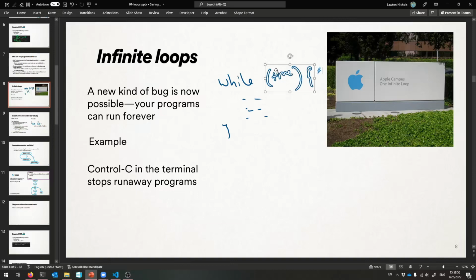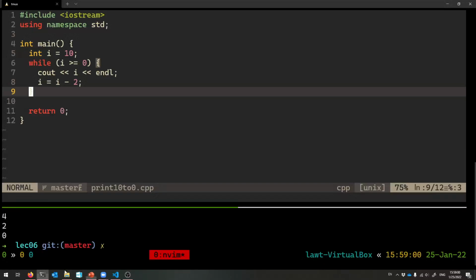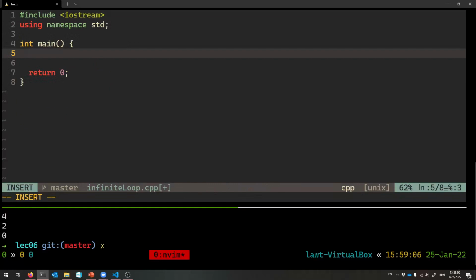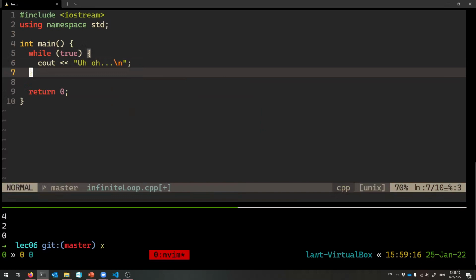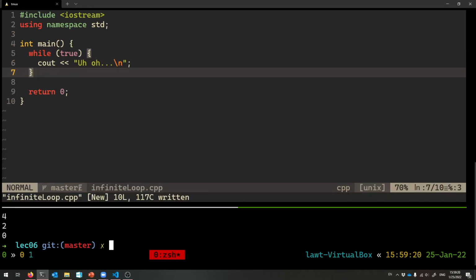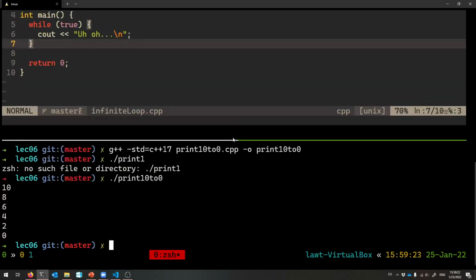But there are much more subtle ways of ending up with the equivalent of while true. I hope you can imagine. Okay, infinite loop.cpp, but here's just a simple one: while true, cout, new line. And so, yeah. Let me compile and run this, and we're going to have some fun watching it run.